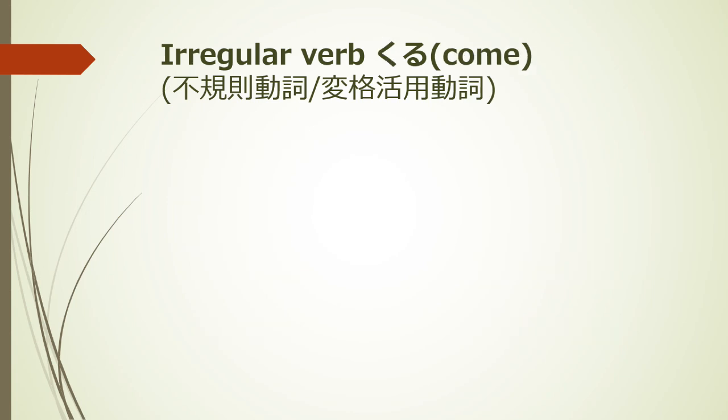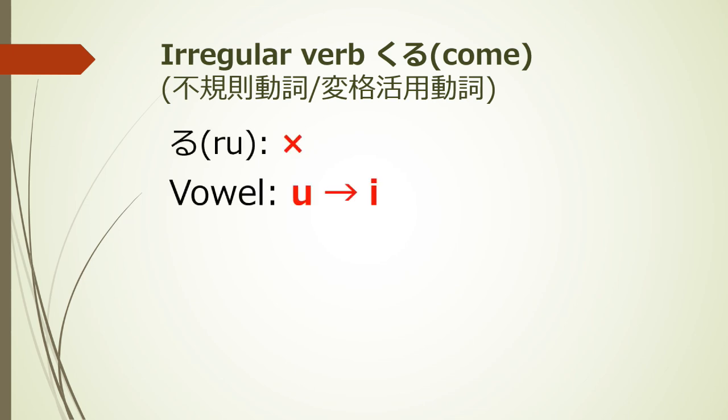In the irregular verb 来る, the masu form is made by removing る and changing the vowel from う to i. 来る becomes 来ます.